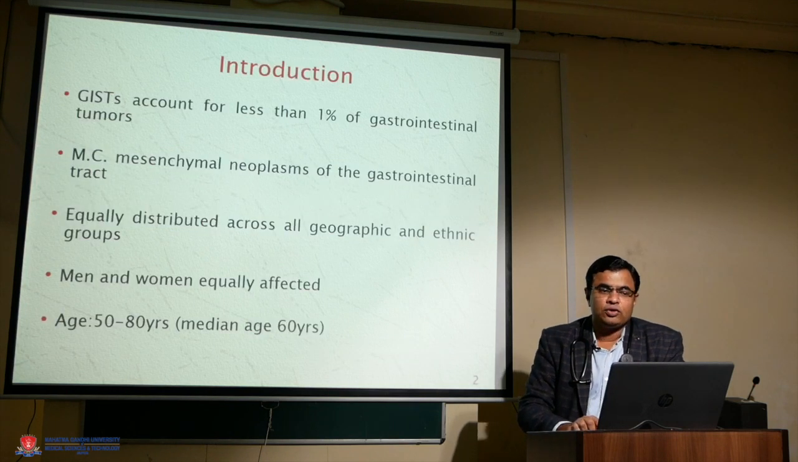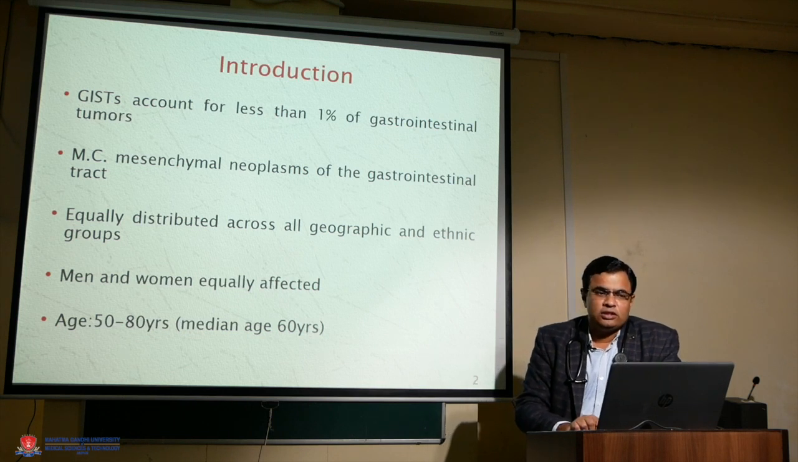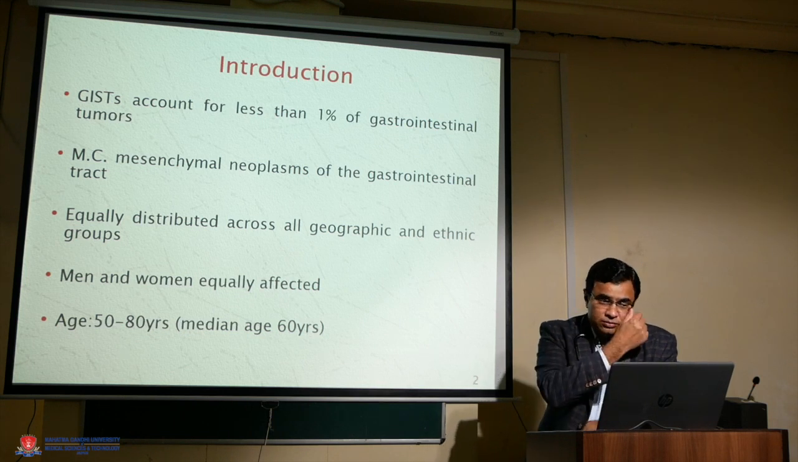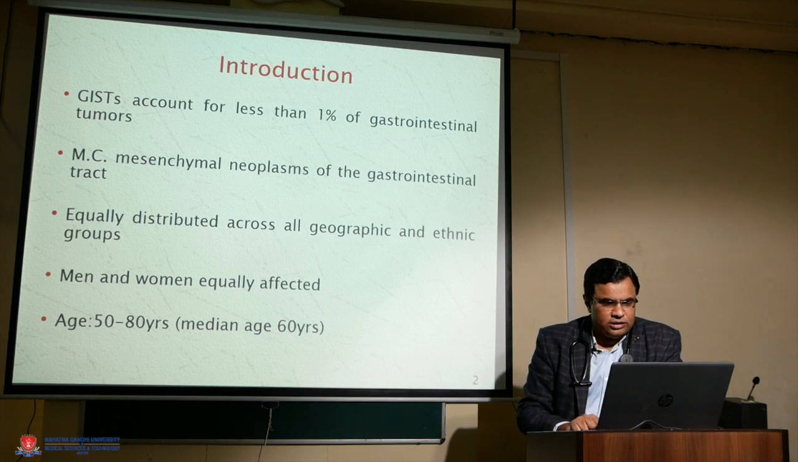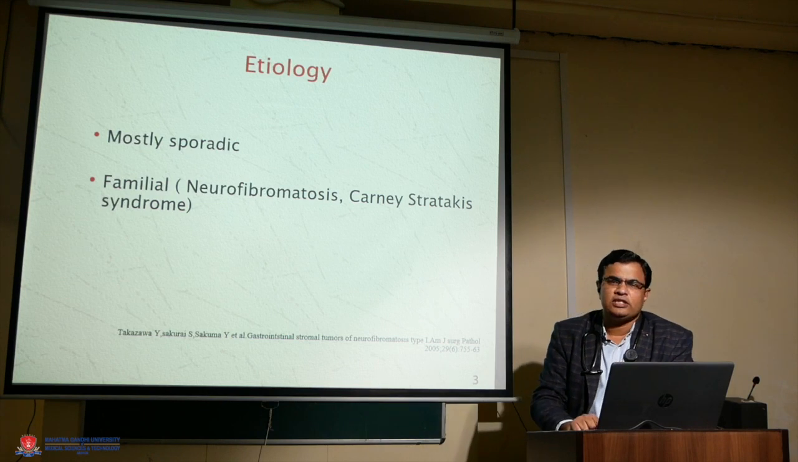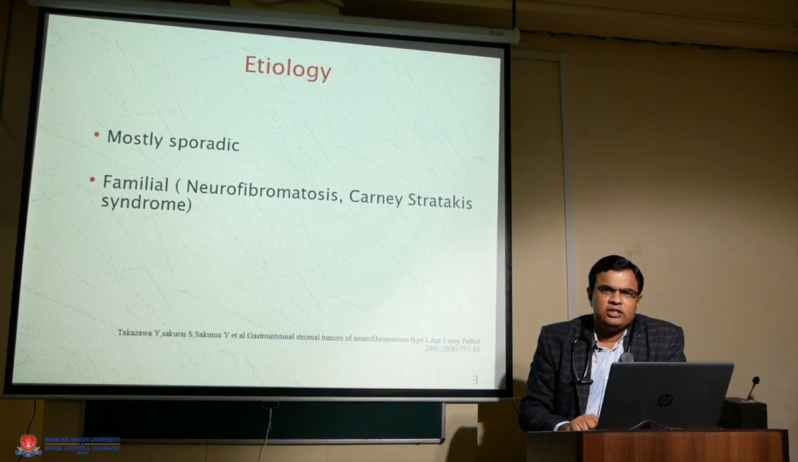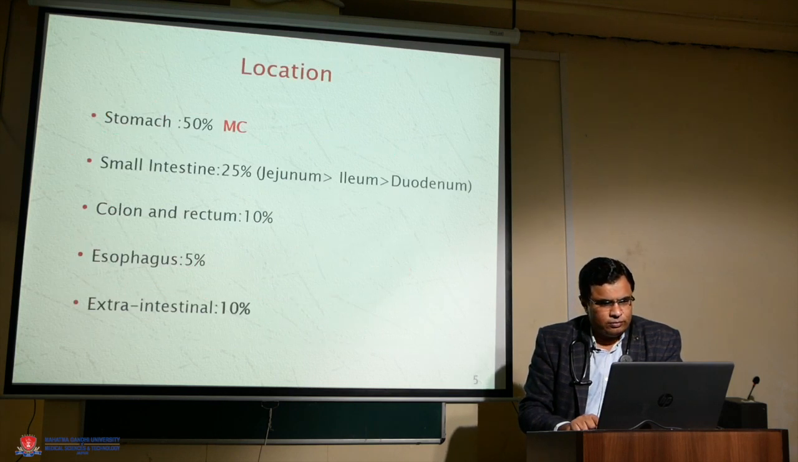GIST accounts for less than 1% of GI malignancies, and this is the most common mesenchymal neoplasm of the GI tract. Men and women are equally affected, and the median age at presentation is around 60 years. Most of the cases are sporadic, and in some cases it can be due to familial syndromes including neurofibromatosis, Carney-Stokes syndrome. And these are the several syndromes associated with GIST.